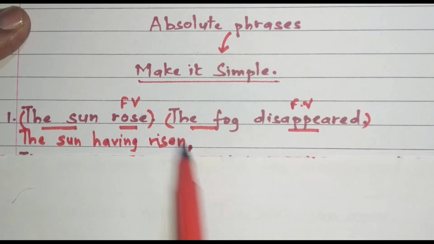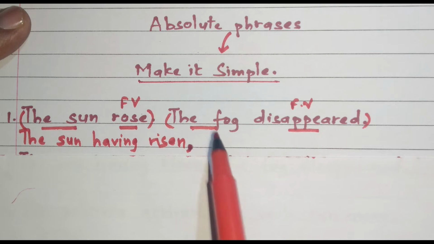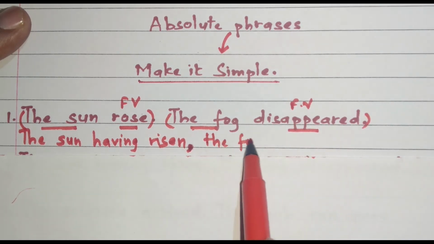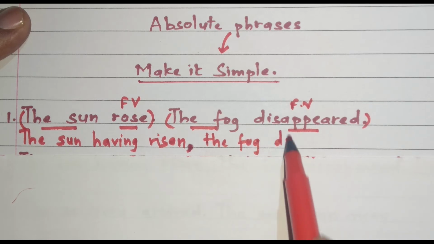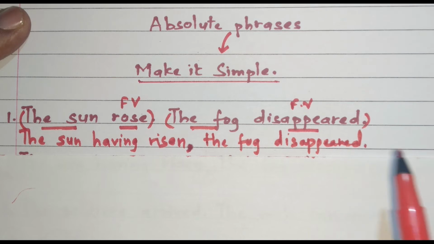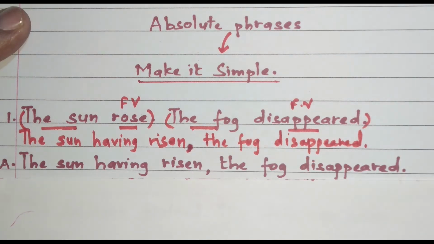A comma instead of a full stop. And the next sentence we write the same without any change, that is, the fog disappeared. So this is the answer: the sun having risen, the fog disappeared. Now friends, this is a simple sentence. Disappeared is the only finite verb over here.